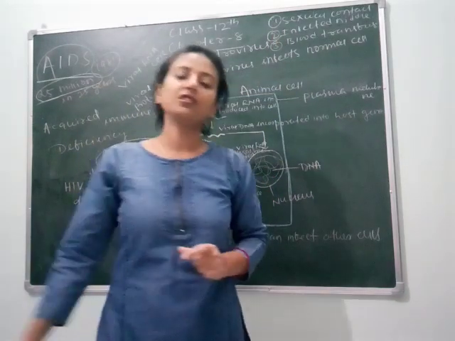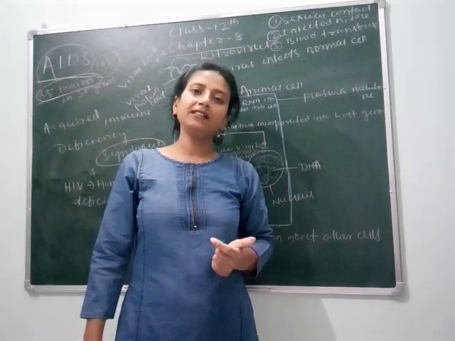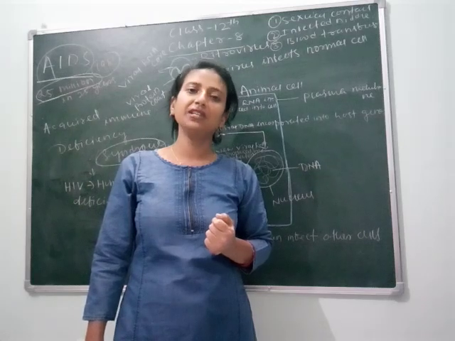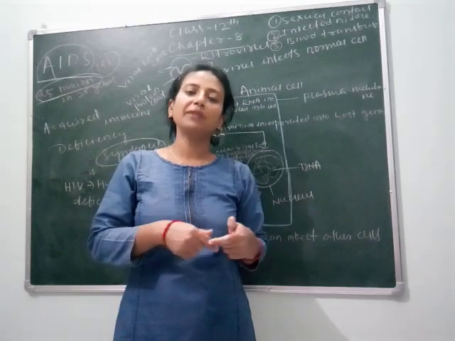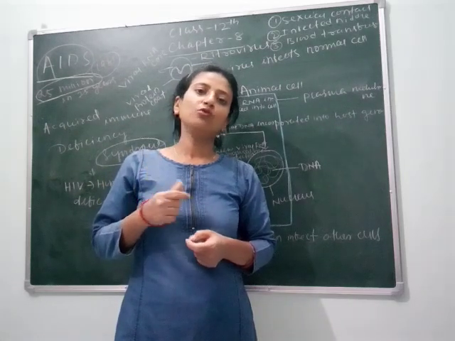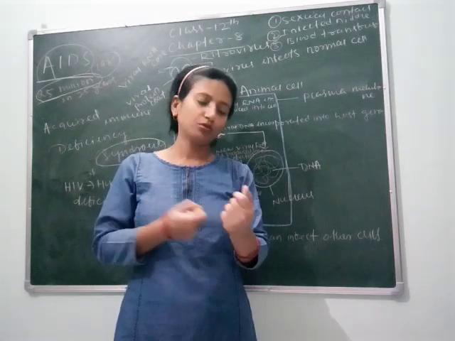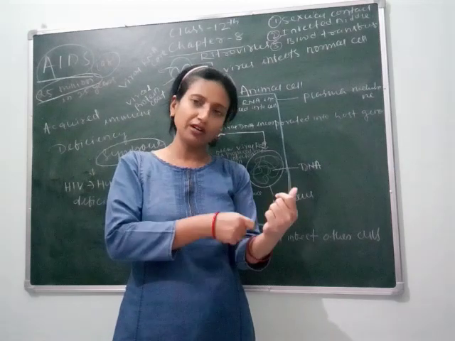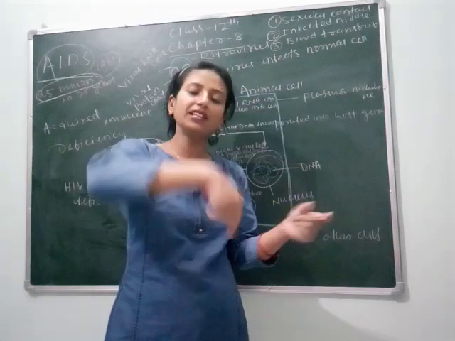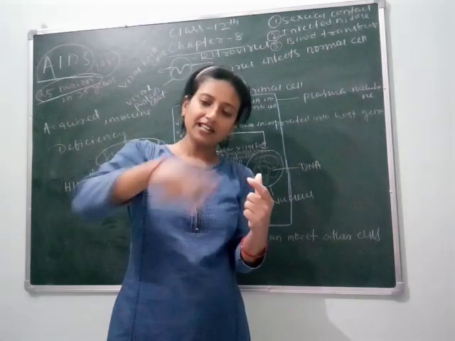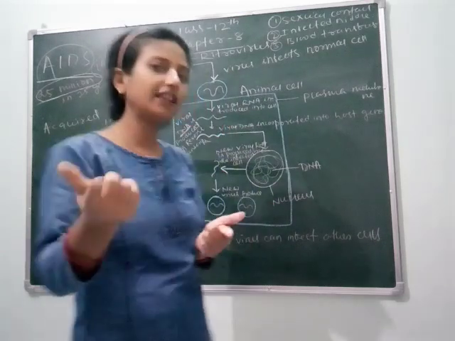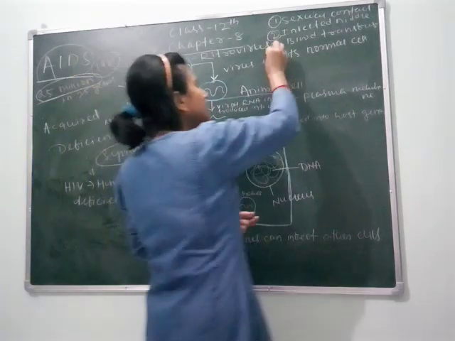As we know, some people are addicted to some drugs, and they take the drugs intravenously, means in the veins. When 5 or 7 friends sit together, they use a single syringe or needle to take the drugs through their veins. One takes one dose, then gives it to another, then that person gives it to another person. So in this way, the needle gets transmitted and the virus gets transmitted through blood to all the persons, and they also get affected.